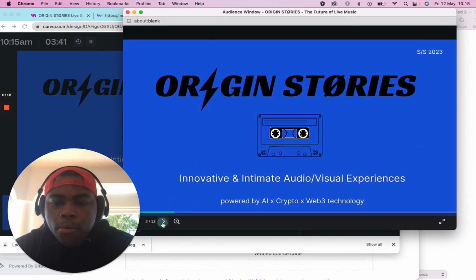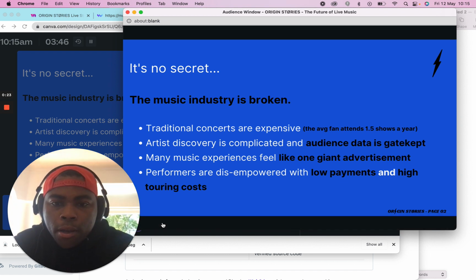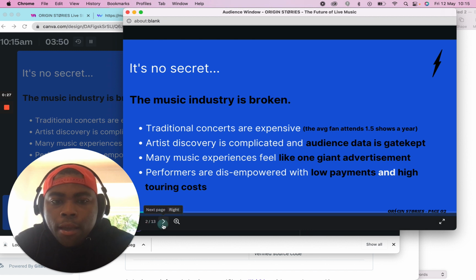The main problems that we're trying to solve are that the music industry is broken, and it's no secret. Concerts are very expensive, discovery is complicated, and data is gatekept. A lot of experiences feel like one giant advertisement, and performers are just empowered with low payments and high touring